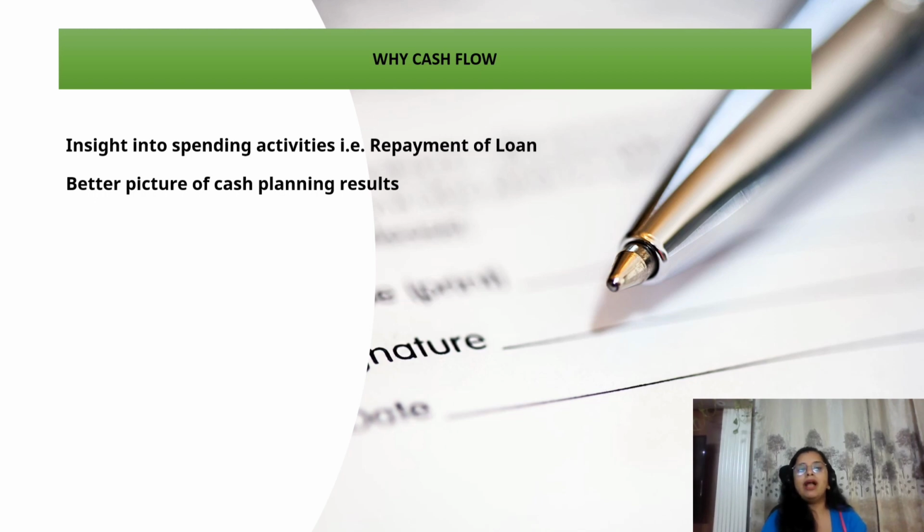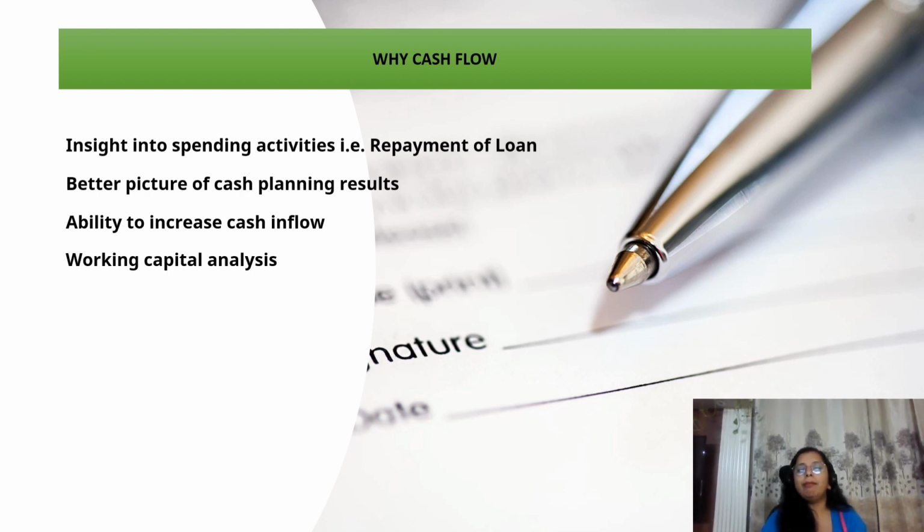The next is a better picture of cash planning results, because the cash flow statement will tell you about the cash from various activities, so it will give you a better and clearer picture whether you have cash or are short of cash. Next is the ability to increase cash flow. In case you have found that you have less cash inflow this month, then you will try to increase it next month. But you have to analyze it, and this analysis can be done only through the cash flow statement.